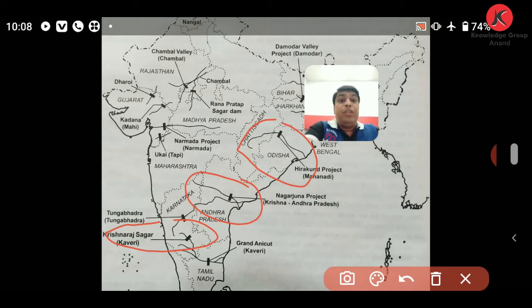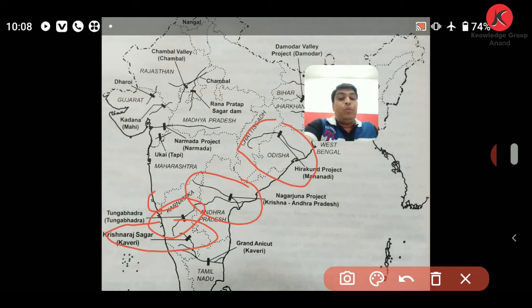Then you can see such kinds of multipurpose projects located over here. Then Tungabhadra, here you can see Tungabhadra on the river Tungabhadra. Karnataka and Andhra Pradesh are the beneficiary states of this multipurpose project.